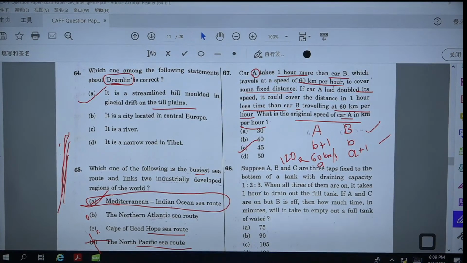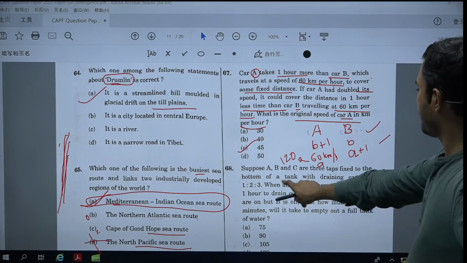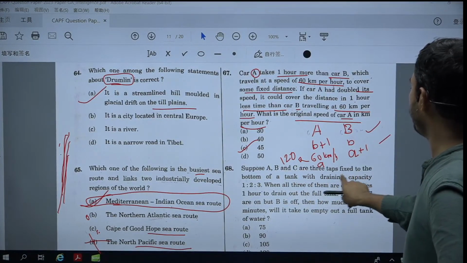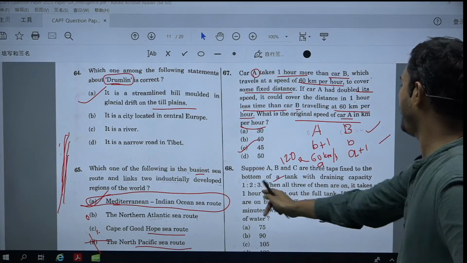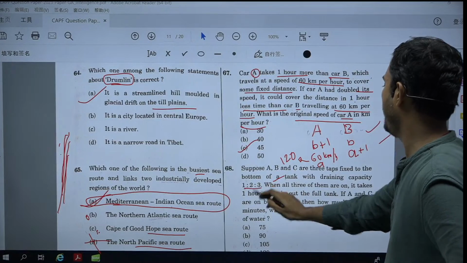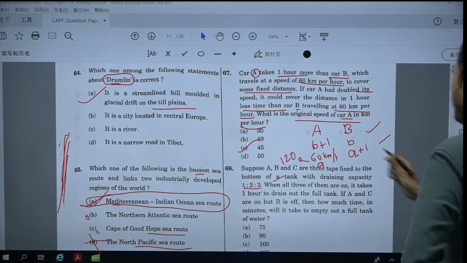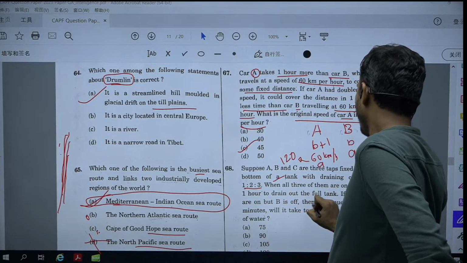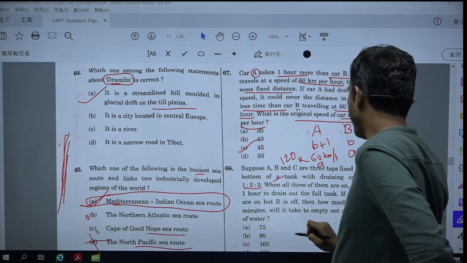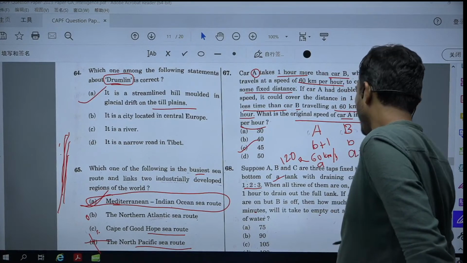आप क्वेश्चन नंबर 68 भी अगर हम देखें, so suppose A, B, C are the 3 taps fixed at the bottom of the tank. Draining capacity 1:2:3 में है. All three of them are on and it takes 1 hour to drain out the tank completely. If A and C are on, B is off, then how much time will it take to empty out the full tank of water?